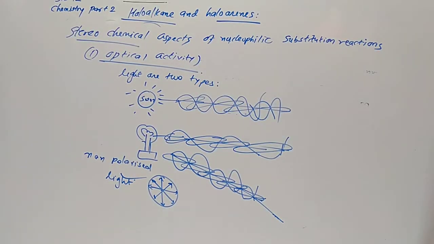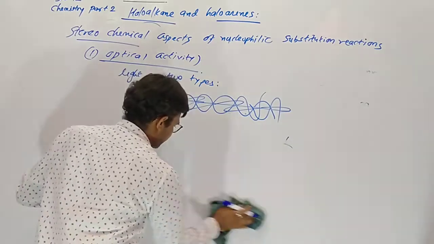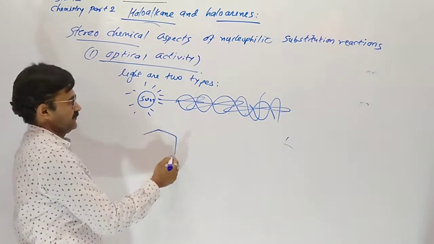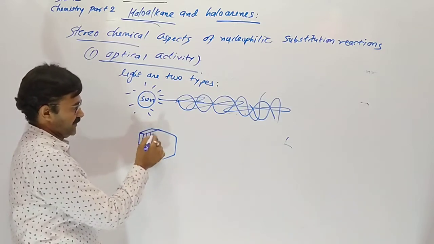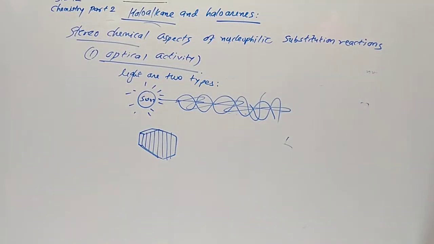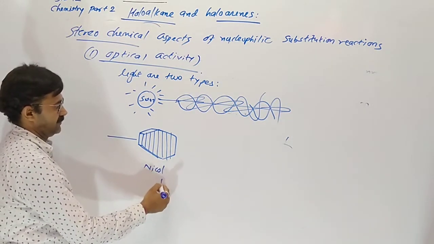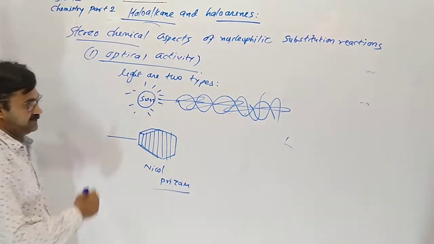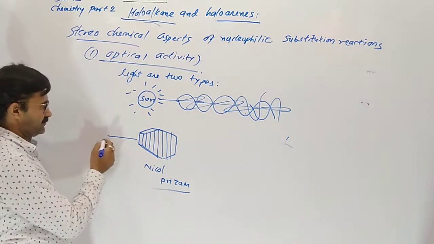But the scientist Nicol developed a prism to convert non-polarized light into polarized light. This is the Nicol prism. There are imaginary lines parallel to each other. This device was developed by William Nicol, and in his honor it is called the Nicol prism.